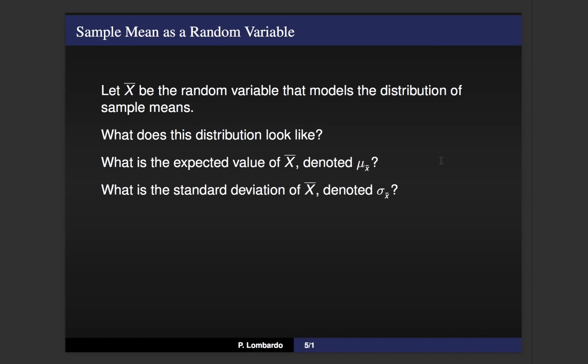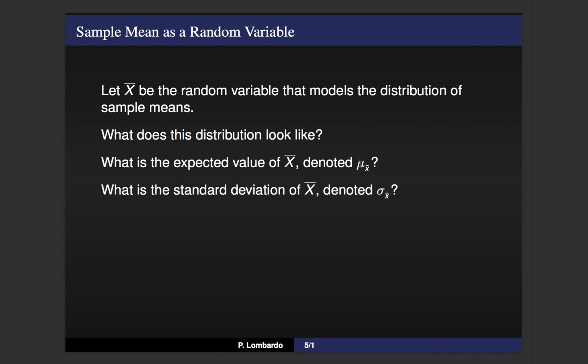First of all, what does this distribution look like? Is it going to be continuous or discrete? Is it going to have a bell shape like our normal distribution, or will it be something different? What's the expected value of X bar? What's the value of these sample means that will have the most probability associated to it, the largest value for our density curve? We're going to represent this with a mu.